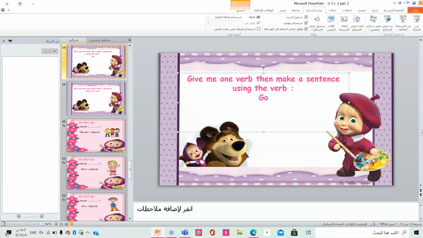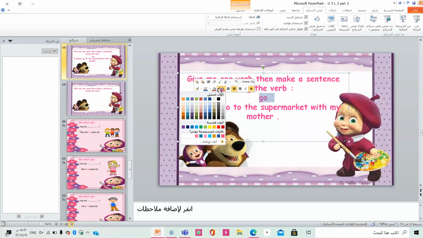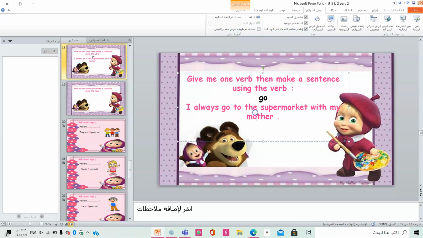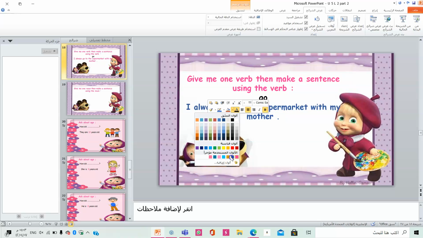Write a sentence using go. I always go to the supermarket with my mother. Again, girls, give me one verb, then make a sentence using this verb. For example, I always go to the supermarket with my mother.